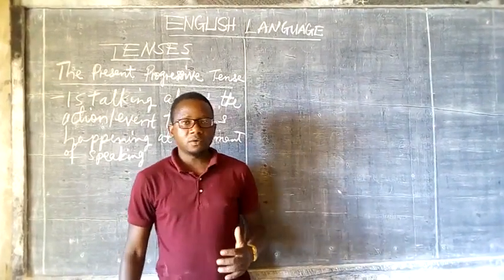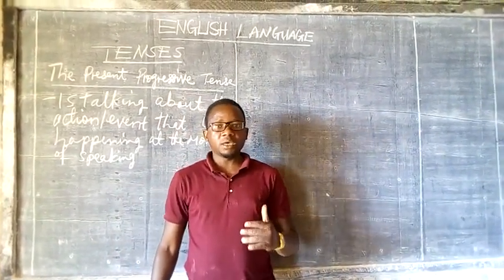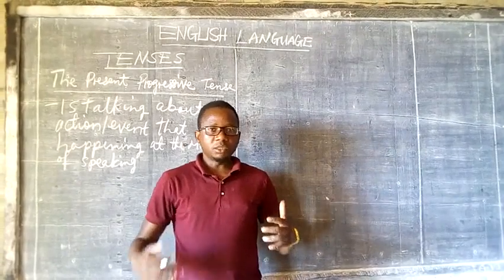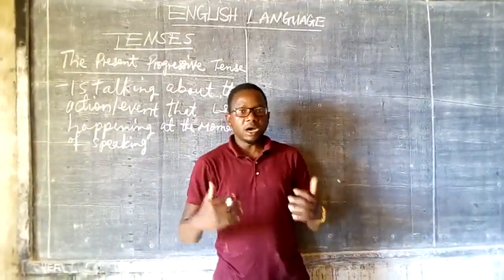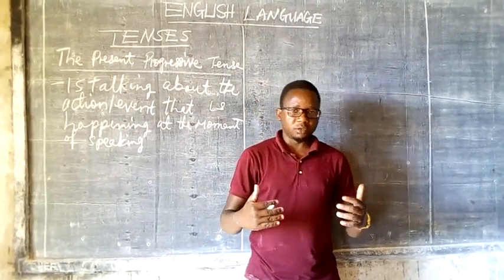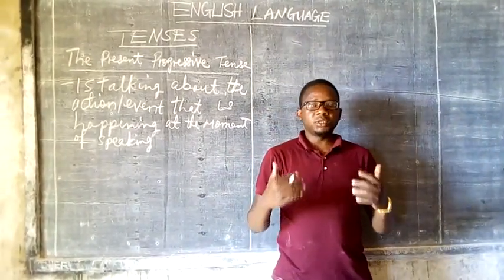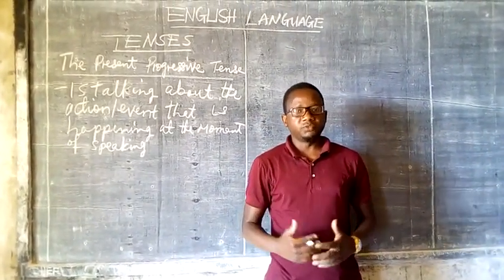For instance, now, I am speaking. I can say, I am speaking. And you watch me, you can see the action is happening, that I am speaking. So that is what we call the present progressive tense.